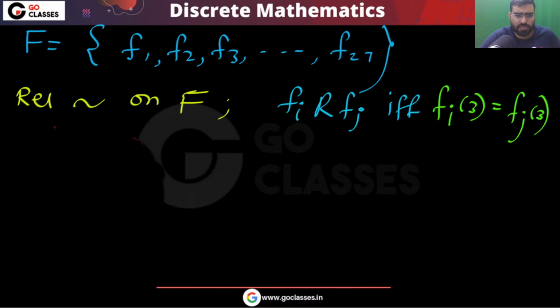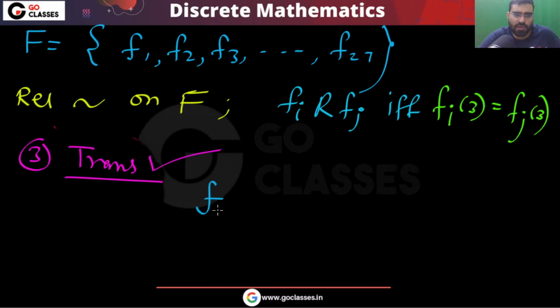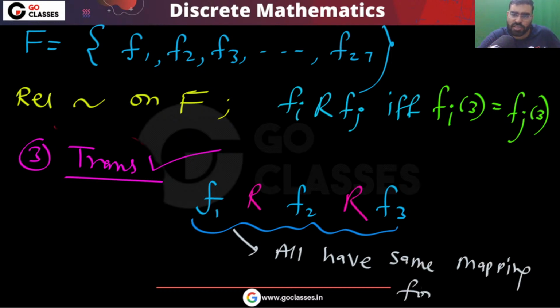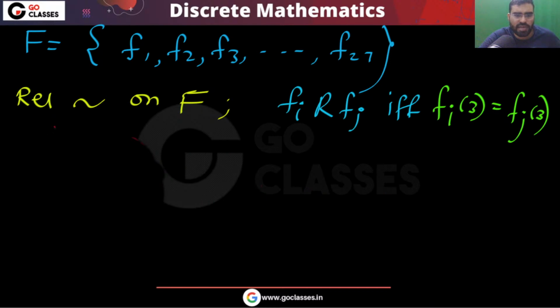What about transitive? What can you say about transitive? This is transitive also, because, for example, if you have F1, F2, F3, and F1 is related to F2 and let's assume F2 is related to F3, then you can easily see that they all have the same mapping on 3, right? Yes or no? So the relation is transitive also. So finally I can say that this relation is an equivalence relation.